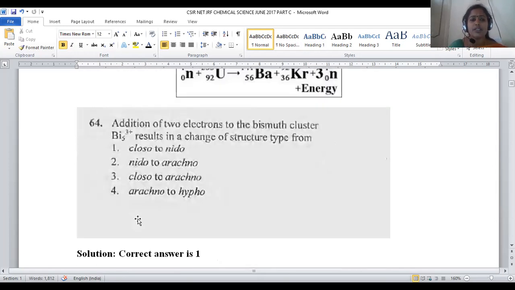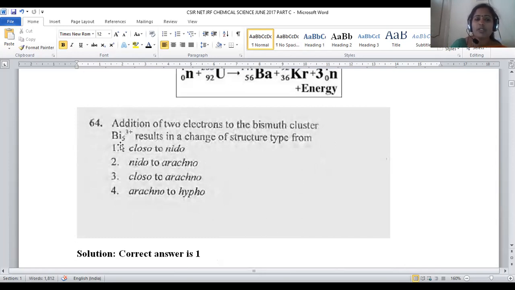Let us move on to question number 64. It is the system of cluster structures. In inorganic chemistry, we have to predict the cluster structure of the compound. Addition of 2 electrons to the bismuth cluster Bi5 3+ results in a change in the structure type from... Okay, what are they asking for? We are giving 2 electrons.